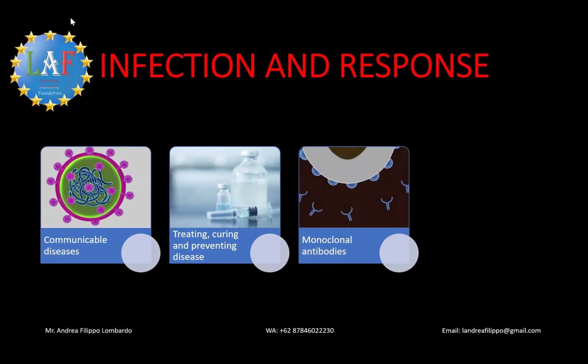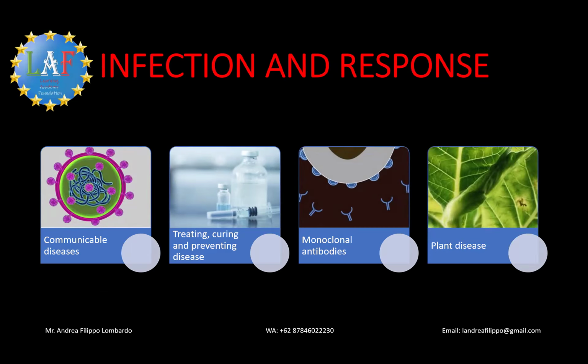Monoclonal antibodies are identical copies of one type of antibody. And finally, pathogens are disease-causing viruses, bacteria, fungi, or protists, which attack plants as well as animals. So plants have physical and chemical defenses against pathogens.